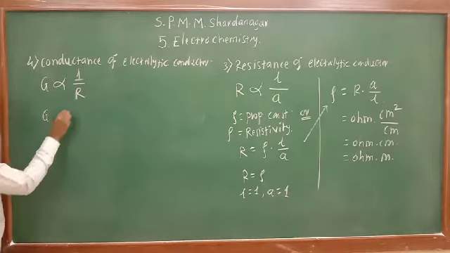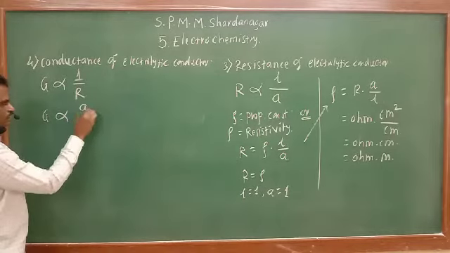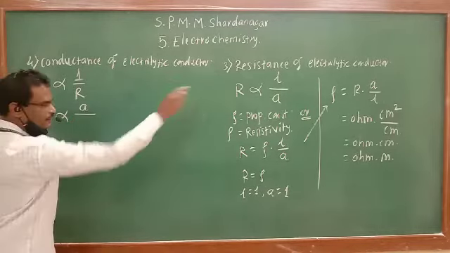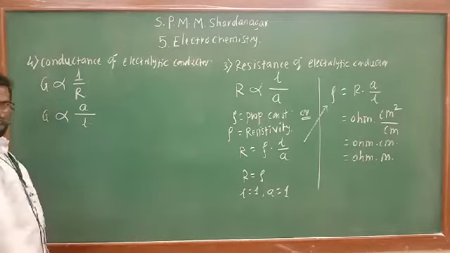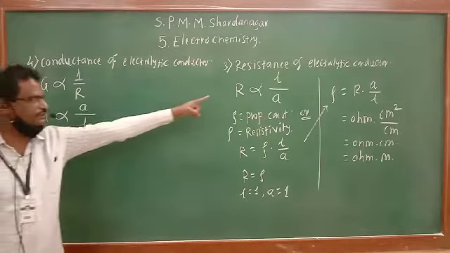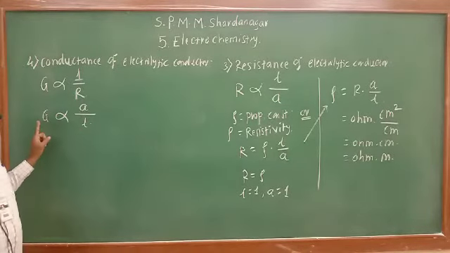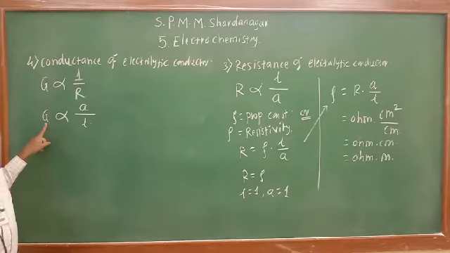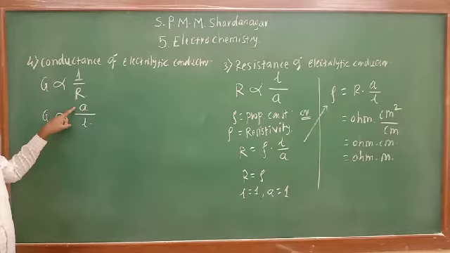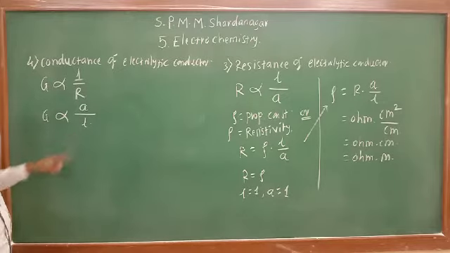is directly proportional to area of cross section and inversely proportional to length, the opposite of this equation. Conductance G of an electrolytic conductor is directly proportional to area of cross section and inversely proportional to the length of the conductor.